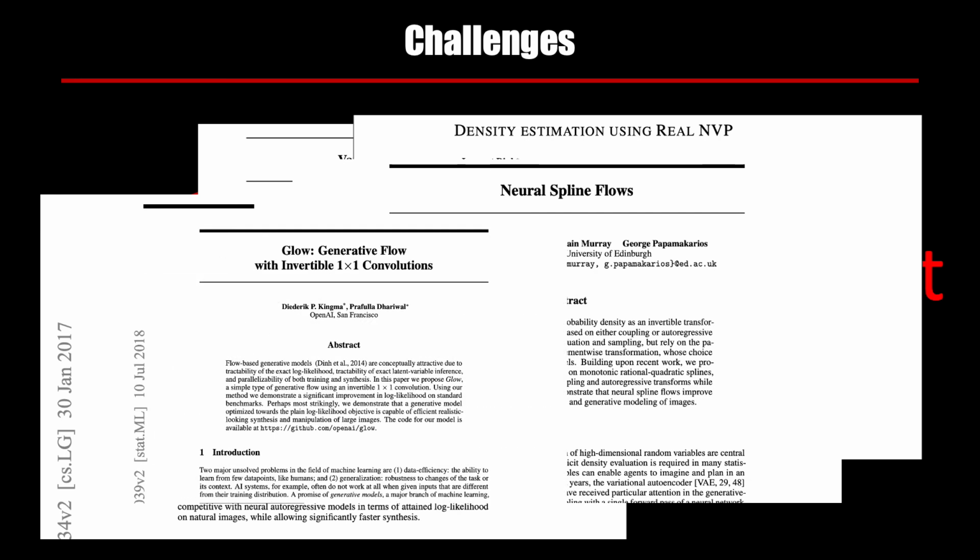And finally, the pictures for the first slide in this tutorial came from this model, GLOW. So as you know, when it comes to synthetic image generation for human faces, GANs are quite famous.